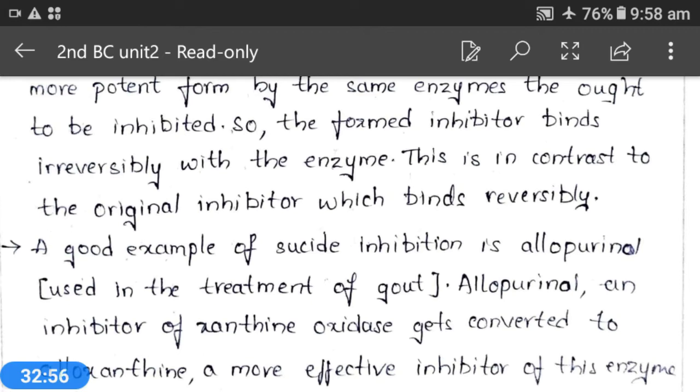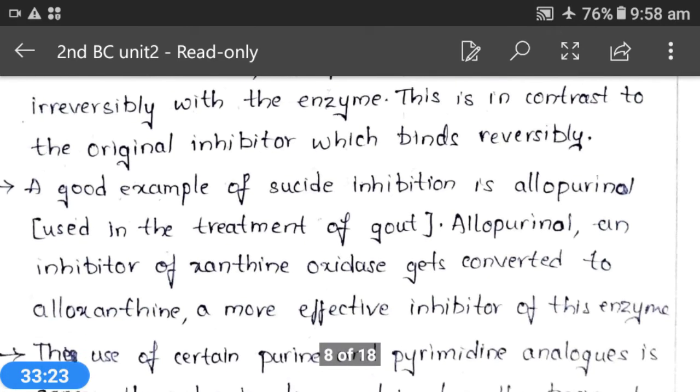If the allosteric effector or modifier is a positive allosteric effector, enzyme activity will be increased. And on the other hand, a negative allosteric factor binds at the allosteric site called the inhibitor site and inhibits the enzyme